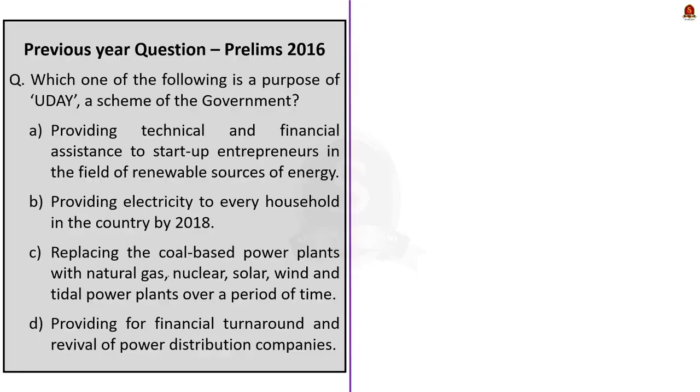Today, let us start our news article discussion with this previous year question. It is the 7th question in the set A of 2016 UPSC preliminary paper. So what does the question ask about? The question is asking about the purpose of Uday scheme. To answer this question correctly, you have to have an idea about what this Uday scheme is.